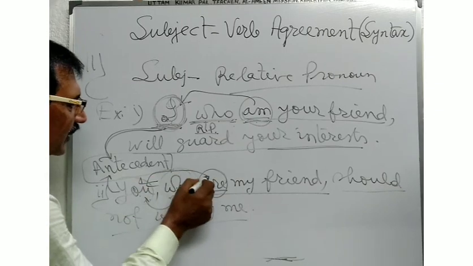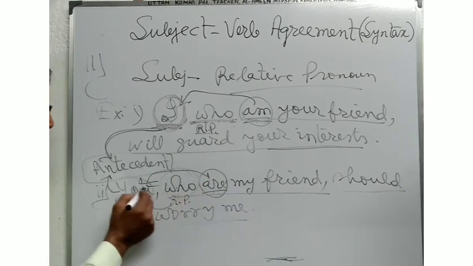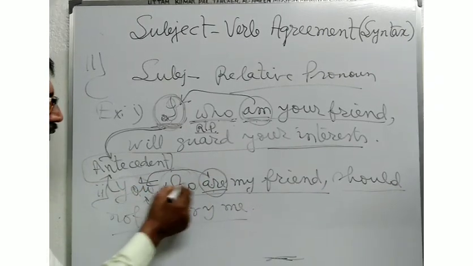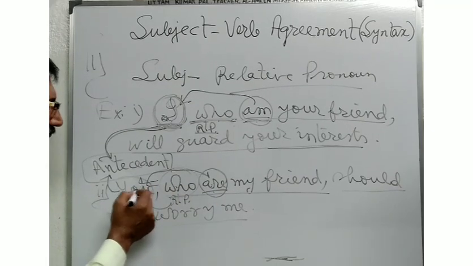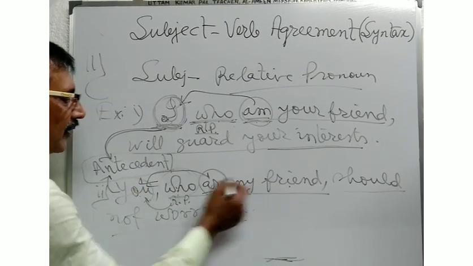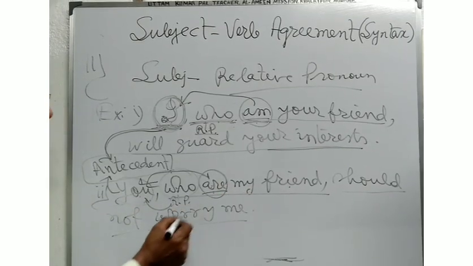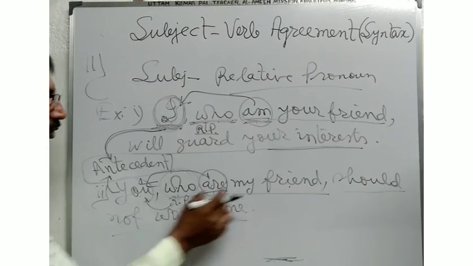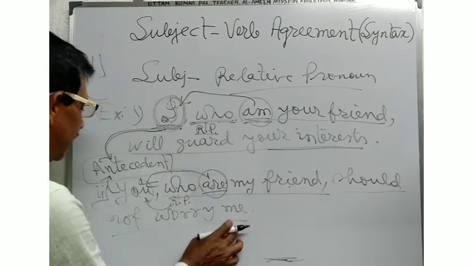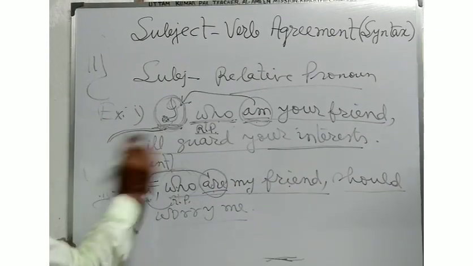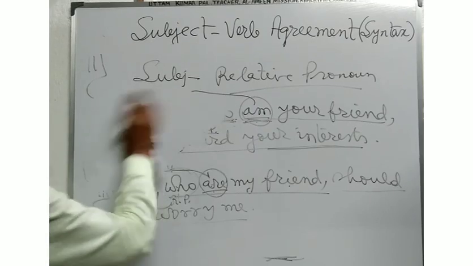Are will be used: you who are my friend, not who is my friend. Here in this way you will have to clear your idea.